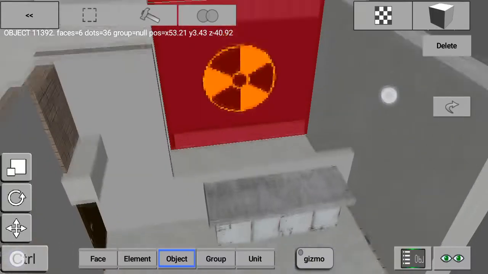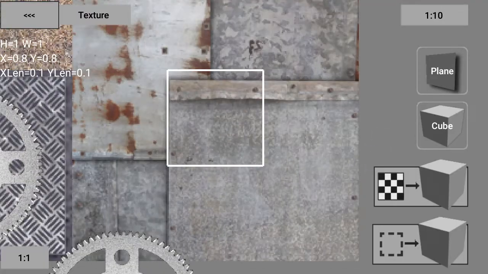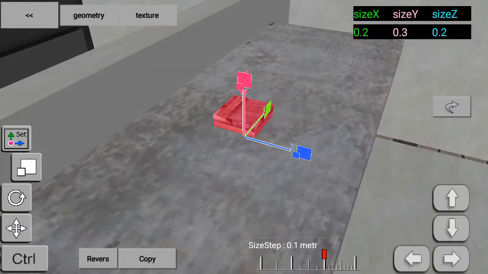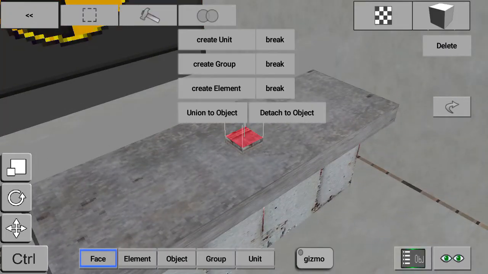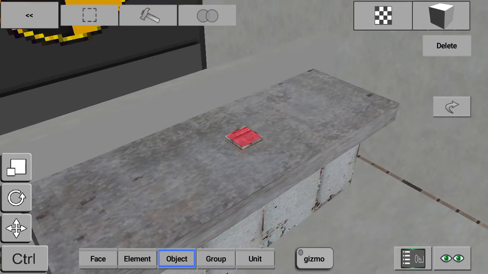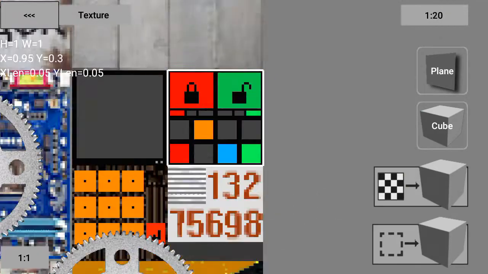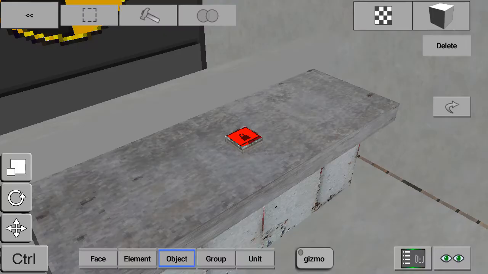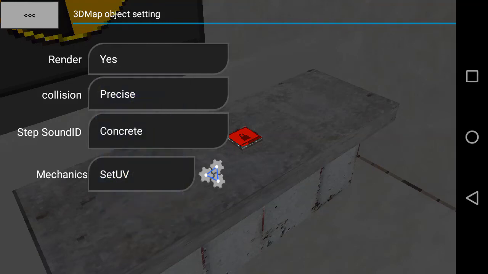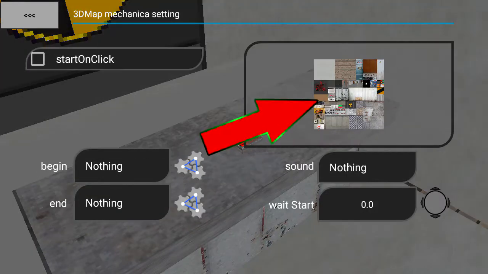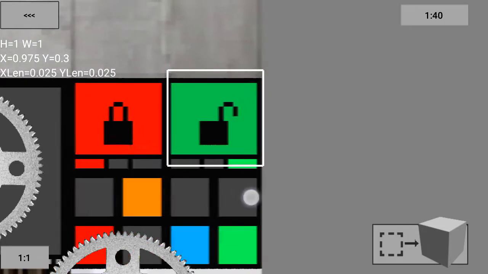Exit. Now create a simple button from a regular cube. Assign a texture to it and set up a mechanism for changing the coordinate of the texture. Choose the texture that appears, then click it.